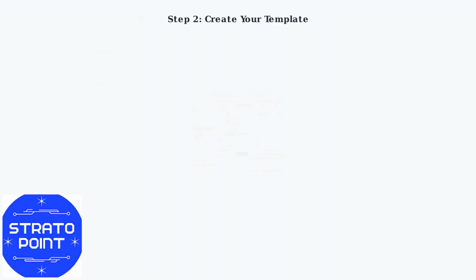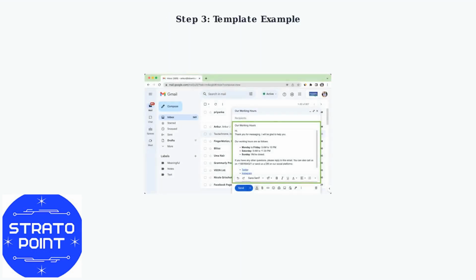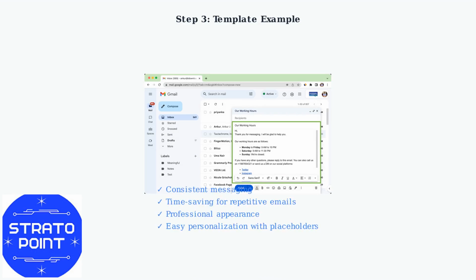To create a template, compose a new email with your desired content. Then click the three dots menu, select Templates, and choose Save Draft as Template. Here's an example of a professional template for business hours. Notice how it includes placeholders like customer name that can be easily customized for each recipient.